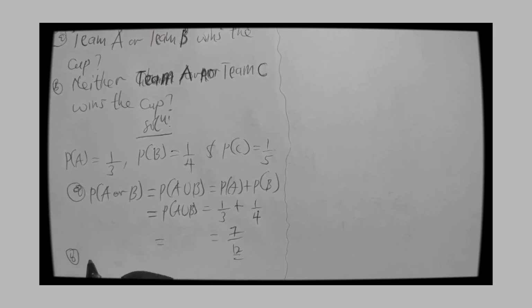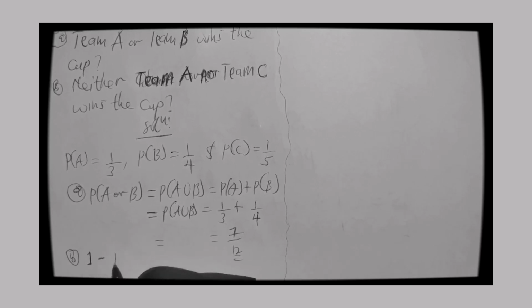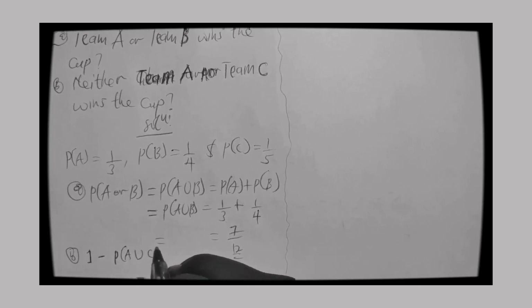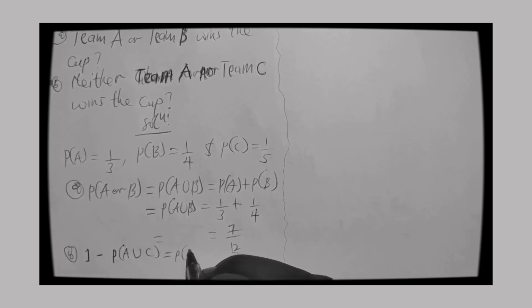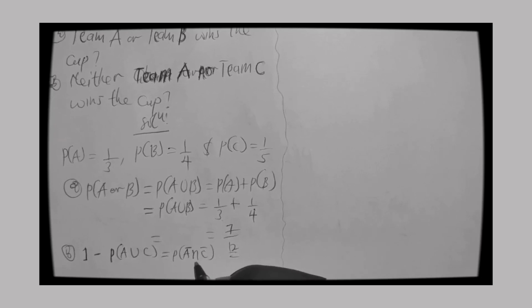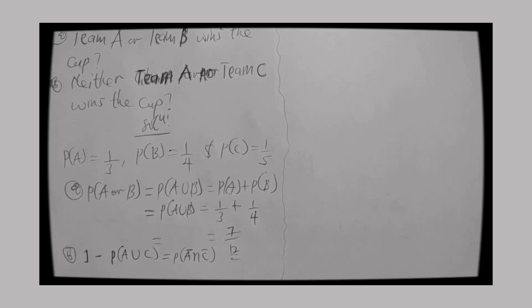So here it becomes 1 minus the probability of team A union C. And that will give me the probability that neither of the two teams wins, so that will give me A bar intersection C bar. That is neither of them wins. The two of them don't win.